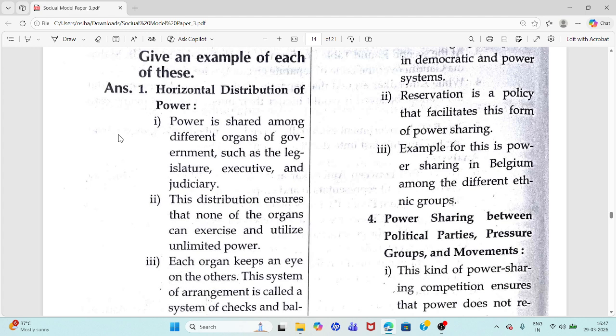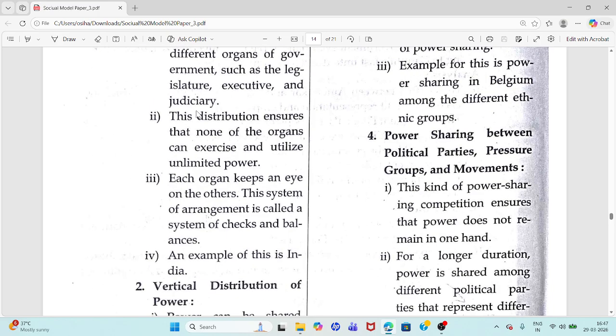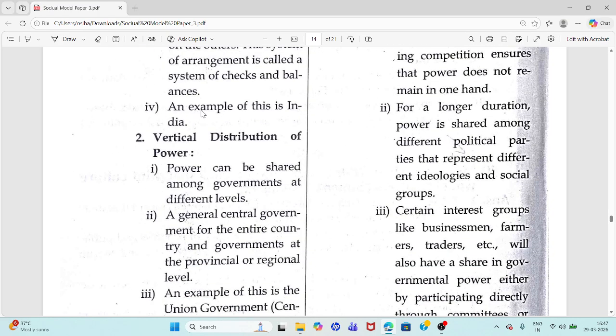Example: India. An example of this is India. Second point, vertical distribution of power. Power shared among central, state, local governments.